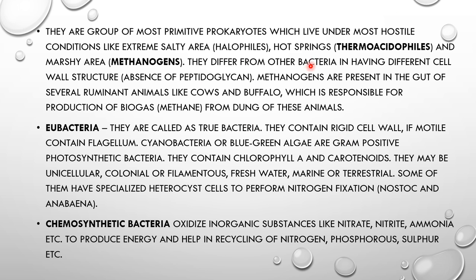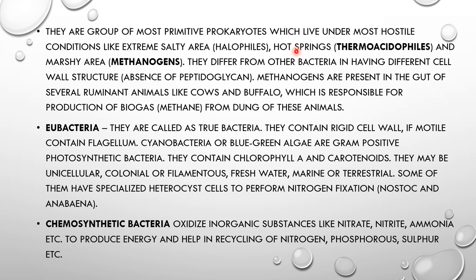ओके सो अगर मैं कुछ देर से पहले बात कर रही थी कि जो हॉट क्लाइमेट में प्रेजेंट होते हैं वो बैक्टीरिया क्या है, इफ यू आस्क मी, so they are the group of the most primitive prokaryotes which live under the most hostile conditions like extreme salty conditions, and the organisms who can live under the salty conditions, they are the halophiles.